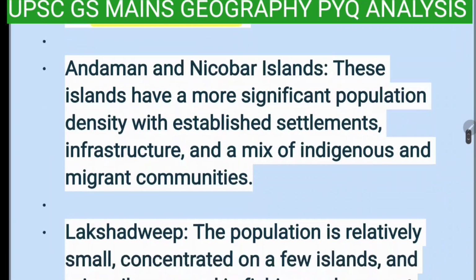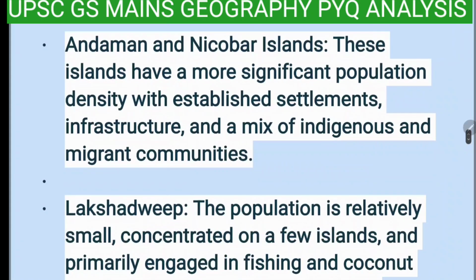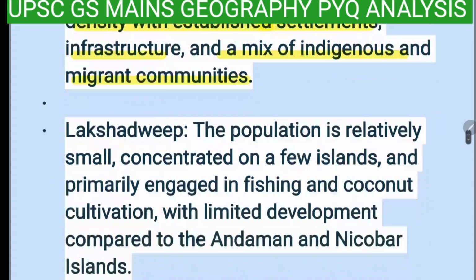Human settlement. Andaman and Nicobar Islands. These islands have a more significant population density with established settlement, infrastructure, and a mix of indigenous and migrant communities.